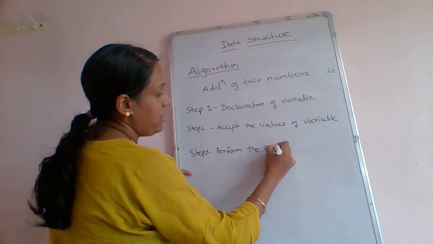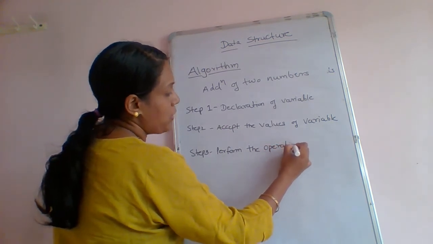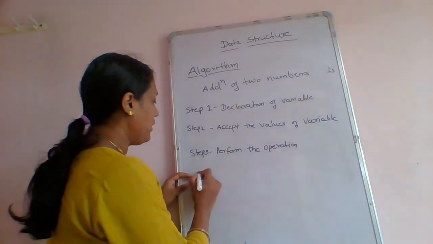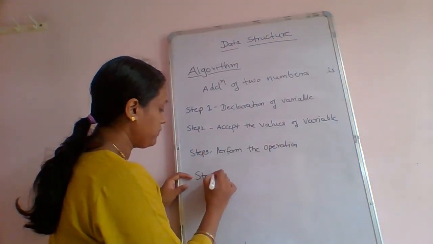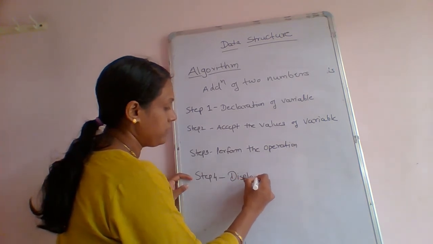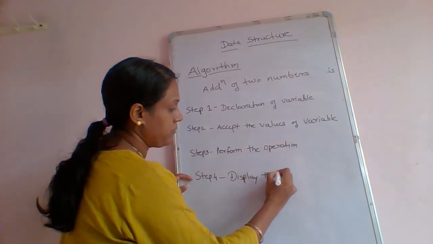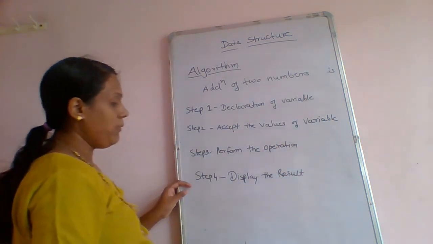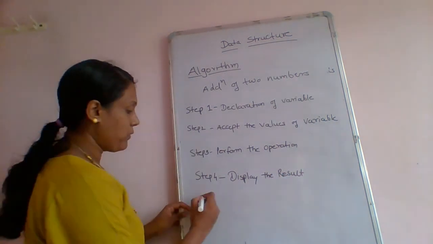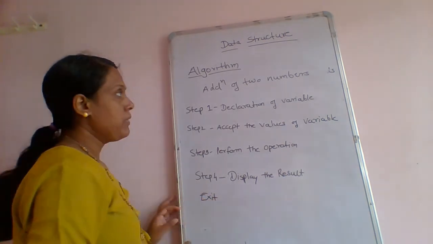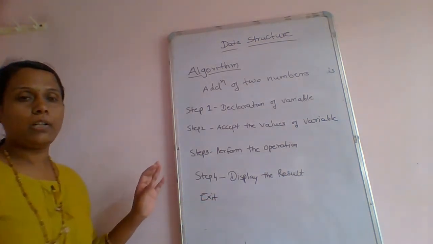Here the operation means we are going to add the two numbers, so here we perform the addition. Then step 4, display the result. And step 5, that is the stop. So exit or stop you can write. So this is a simple example of the algorithm.